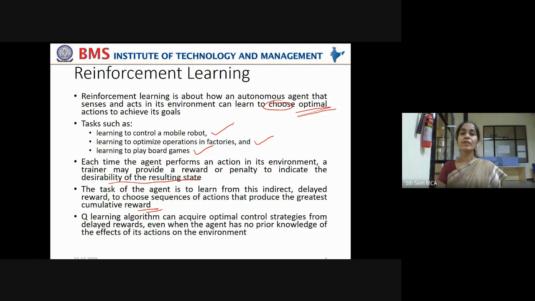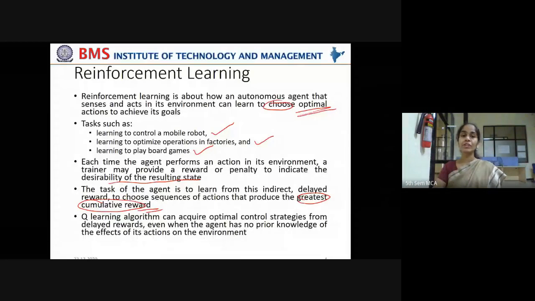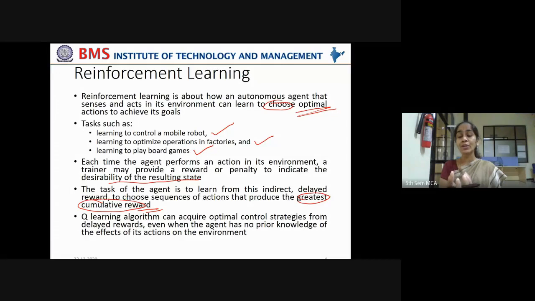That is why it got less cumulative reward. But if all the steps are taken optimally, then it will produce the greatest cumulative reward. The task of the agent is to take a sequence of actions such that it accumulates more positive points than negative points, more rewards than penalties. Right? In that way, you should understand.